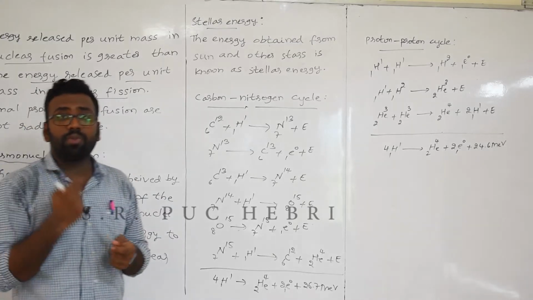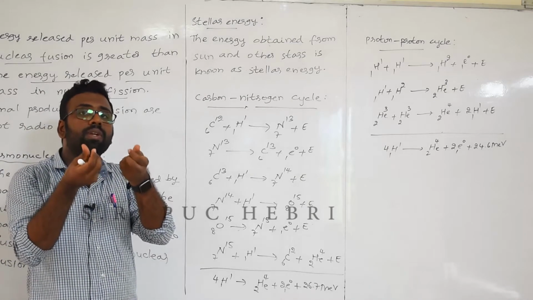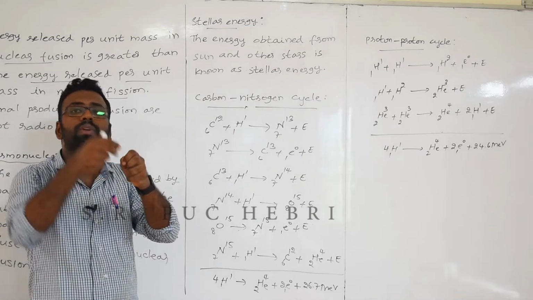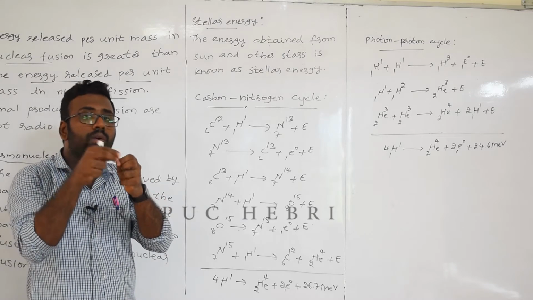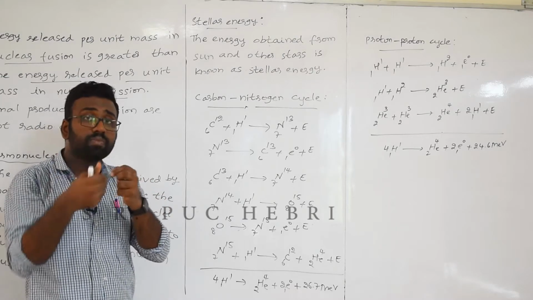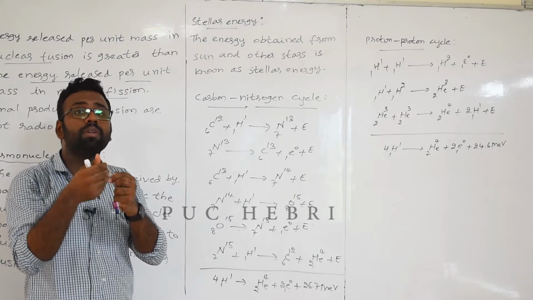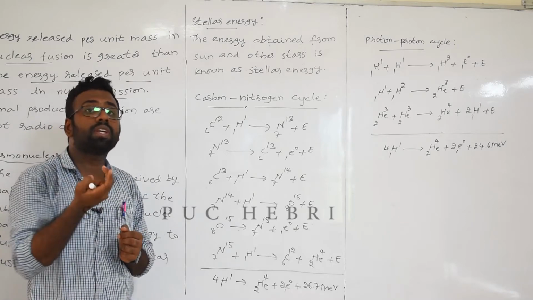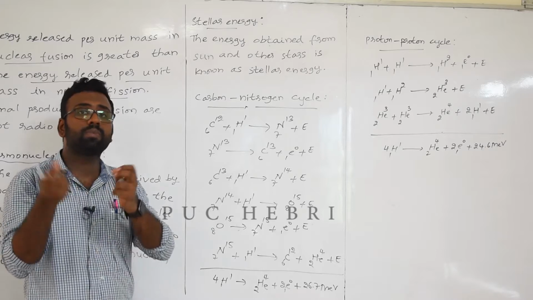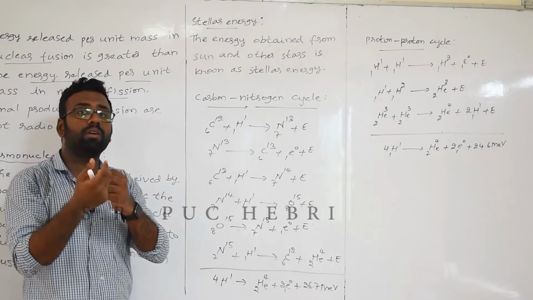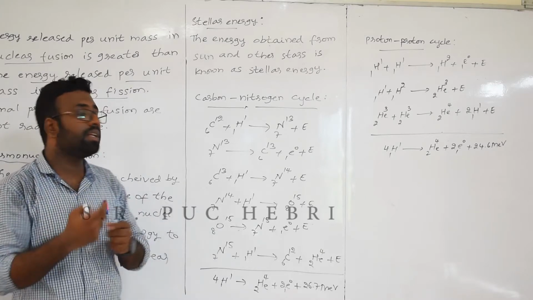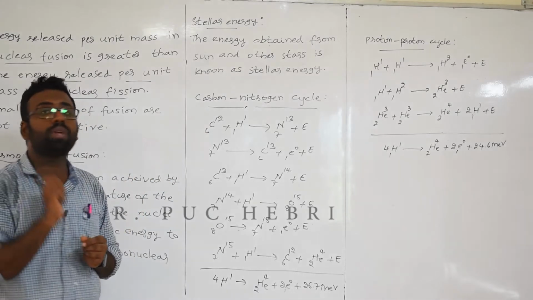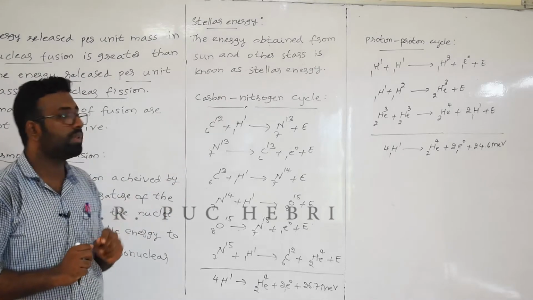So you know what fusion is? Fusion is nothing but hydrogen nuclei combining to form a heavier nucleus, right? Now for this process to happen, you need some catalyst. So in chemistry you know what a catalyst is, right? A substance which helps to speed up the reaction. Similarly, here in this reaction we have two catalysts, one is carbon, another one is nitrogen.